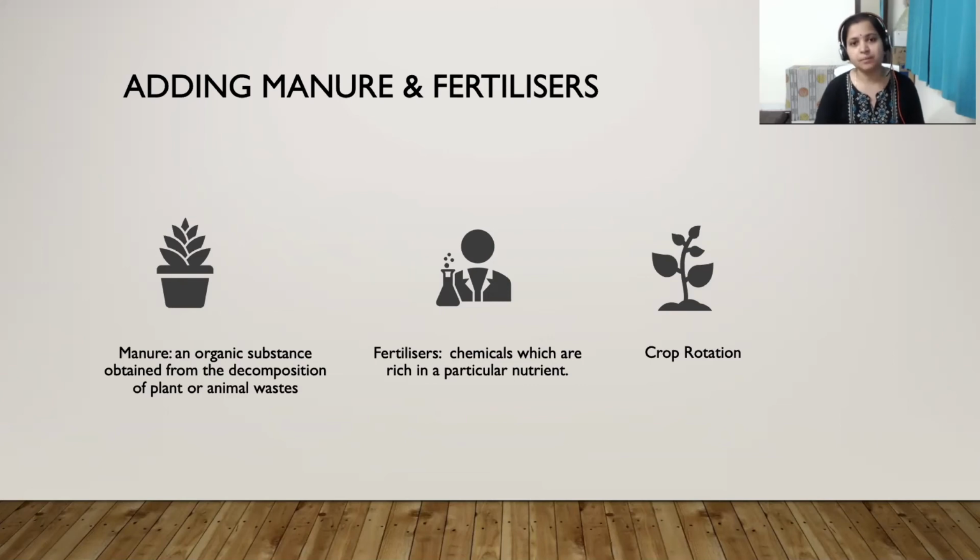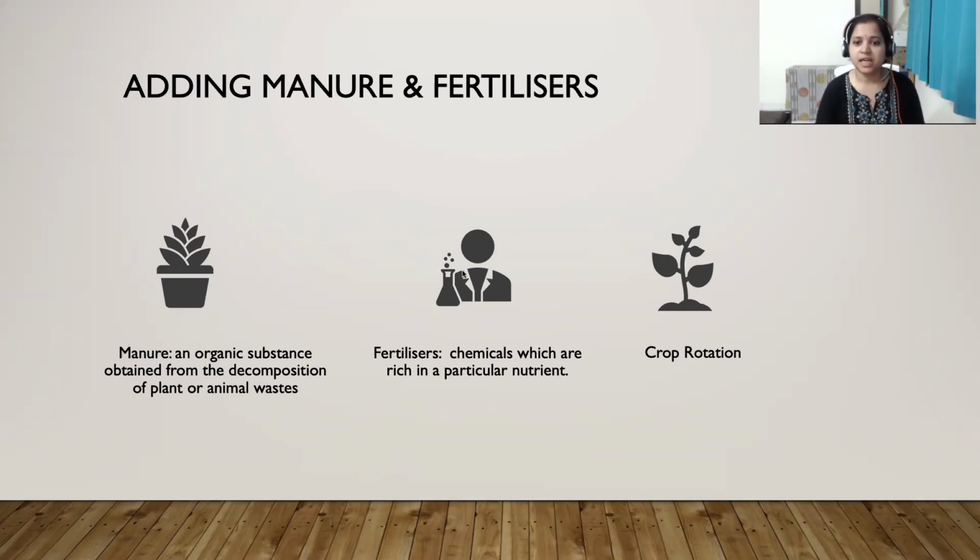Okay, we can prepare it directly in the field. Previously, the farmers collected cow dung and kept it in an open space, and after years it would decompose and form manure. Using manure is a healthy habit because it helps in the growth of helpful microbes and adds humus to the soil. It develops the soil texture and helps in the water retention capacity of the soil.